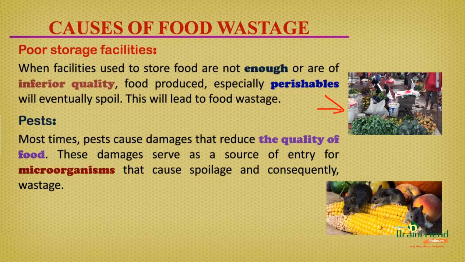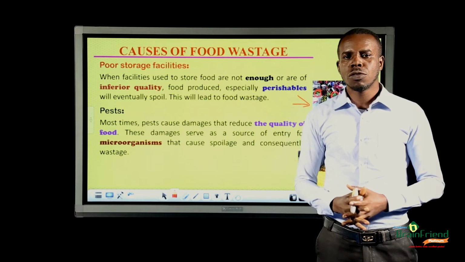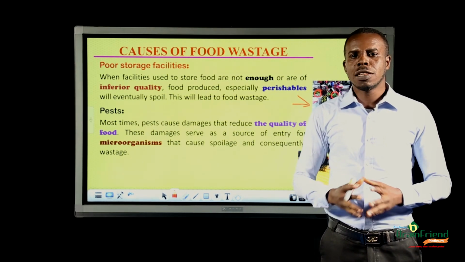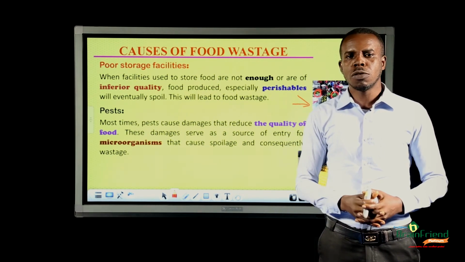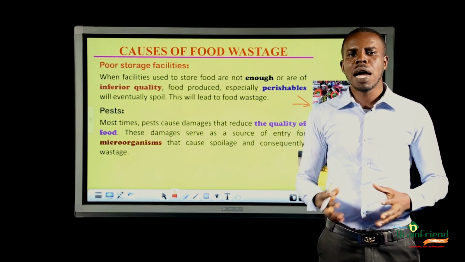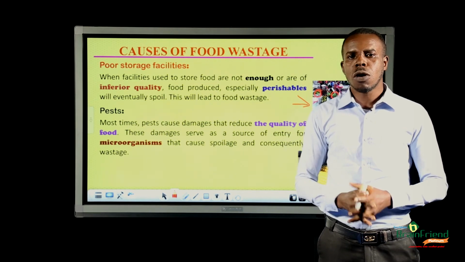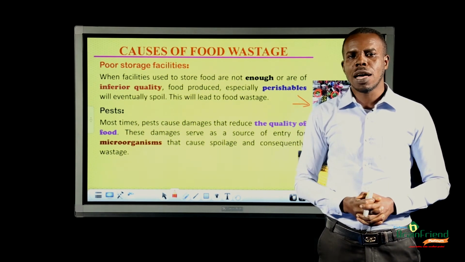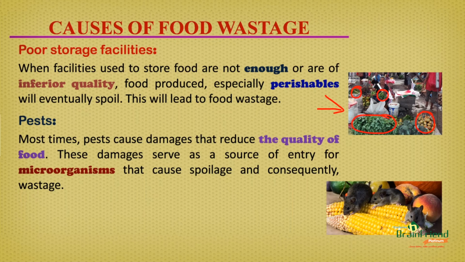This is a typical image showing perishables that may eventually spoil when storage facilities are not enough. The next cause of food wastage we are going to be discussing is known as pests. Pests cause damage to agricultural produce, and the point where they damage this produce may serve as a point by which microorganisms that cause food spoilage may enter these crops, and this may eventually lead to food wastage.